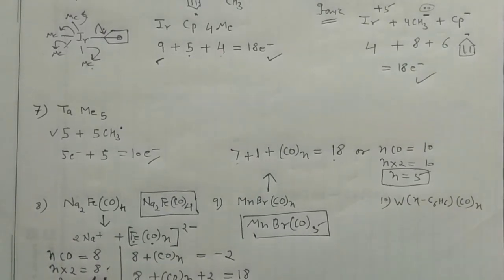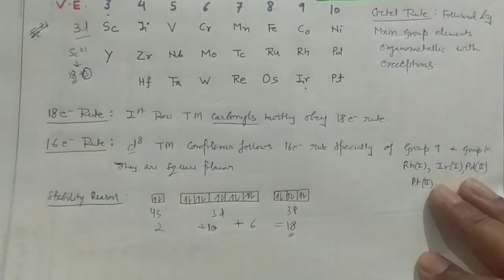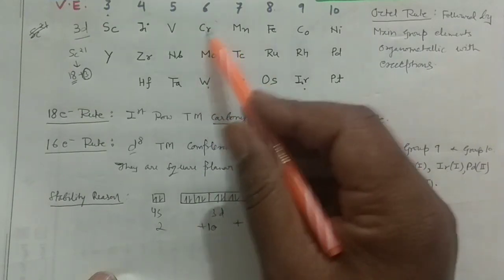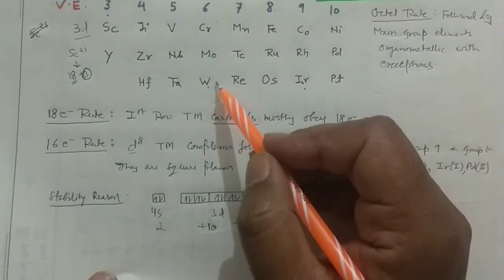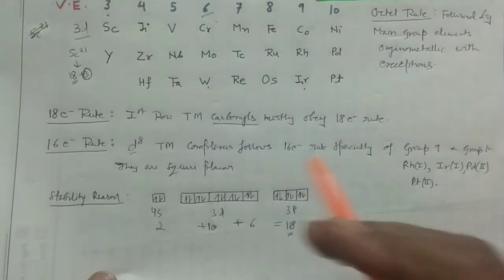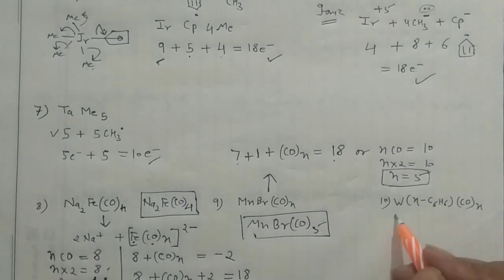And now you can go for this problem also, tungsten. I am going for the neutral method. So this is the partner of chromium. If you recall my trick, Karodpati Moorkh Woman: Karodpati means Cr, chromium, Moorkh means Mo, molybdenum, and Woman means W. So how many electrons does it contribute? 6 electrons. So W will give you the 6 electrons.